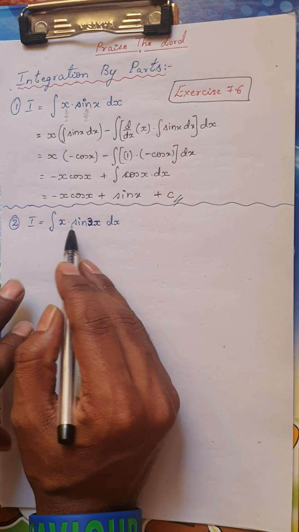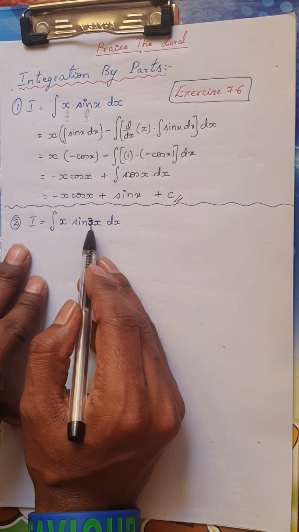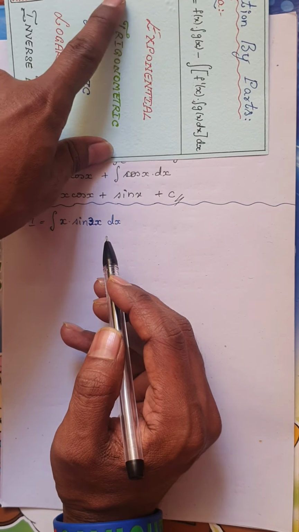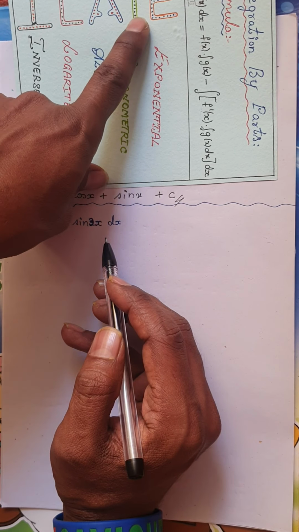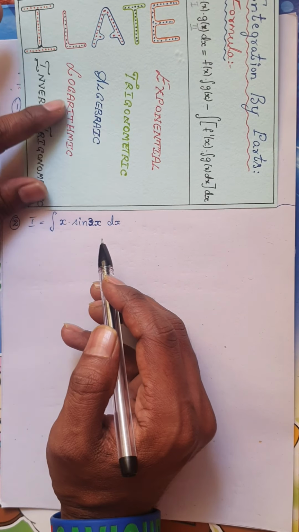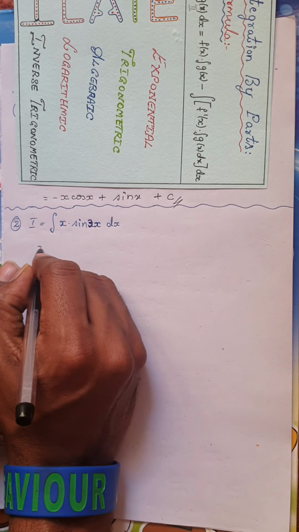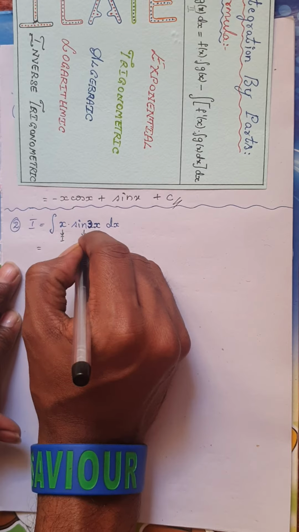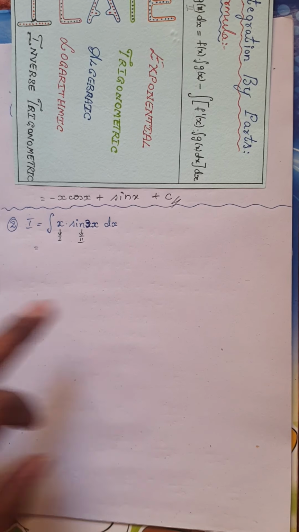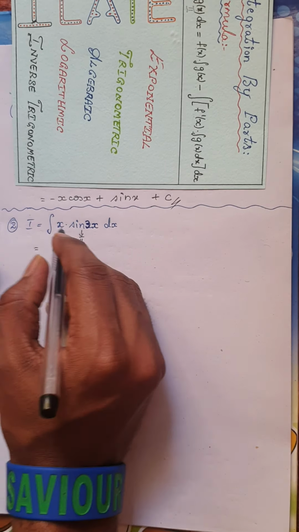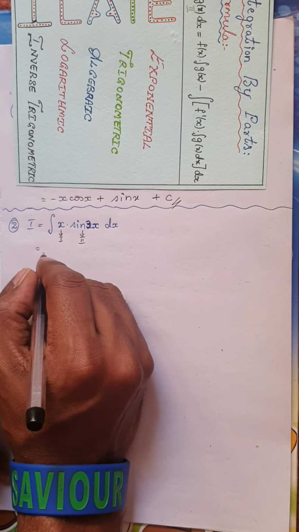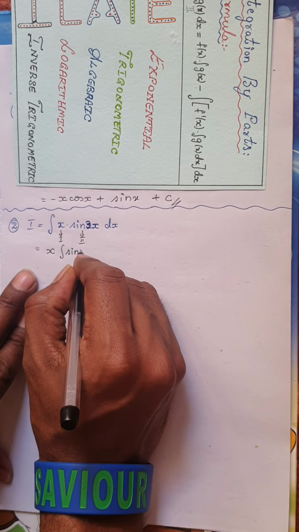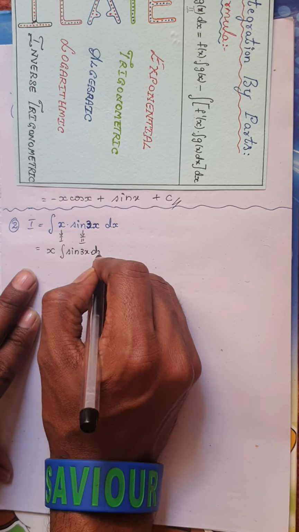So this is the second question. I have two functions, algebraic and trigonometric. As I told you, think about ILATE: algebraic comes first and then trigonometric. Is it clear? So I will consider the algebraic function x as the first function, and sin 3x will be my second function. You need not note this down, but because these are beginning problems, I am going to note it. So first function, keep it as it is, and next integrate the second function, that is integral of sin 3x dx.